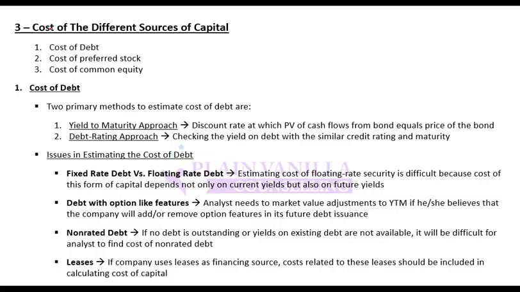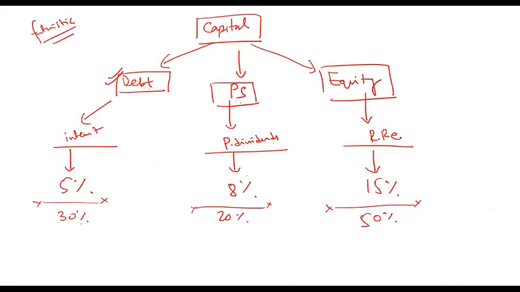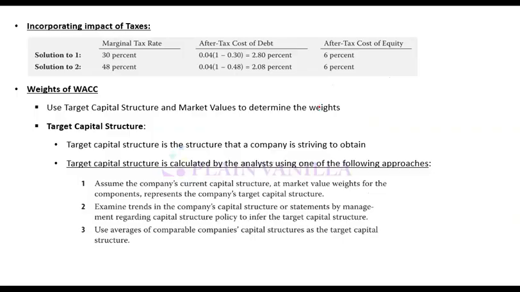We had three instruments: debt, preferred share and owner's equity, common stock. Let me write it as common stock, because preferred stock is also a part of equity. So by equity I mean common stock.